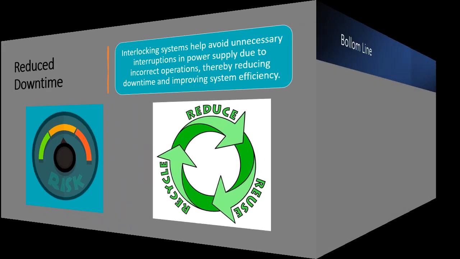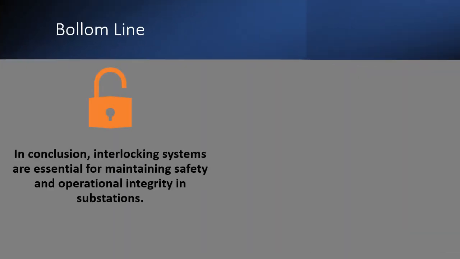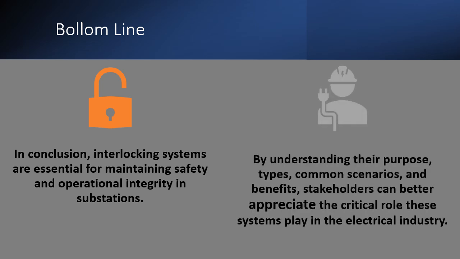In conclusion, interlocking systems are essential for maintaining safety and operational integrity in substations. By understanding their purpose, types, common scenarios, and benefits, stakeholders can better appreciate the critical role these systems play in the electrical industry.